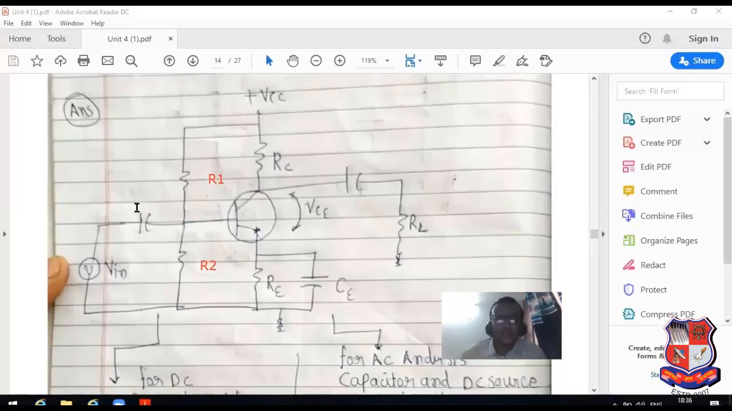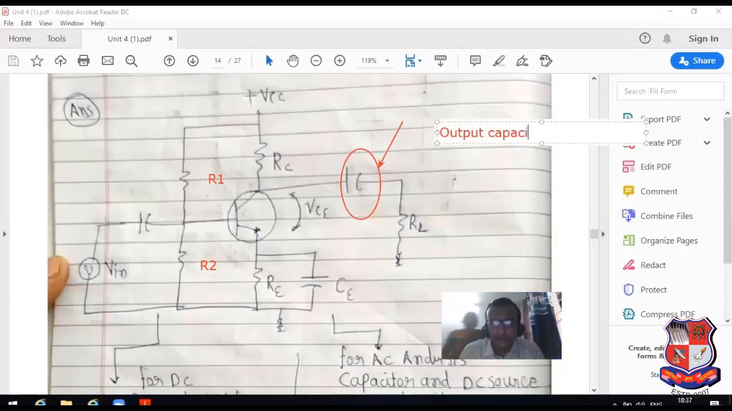What is the difference between coupling capacitor, input capacitor, bypass capacitor and output capacitor? See this, I have mentioned this here with different names. It is known as output capacitor. I have mentioned the text also here.